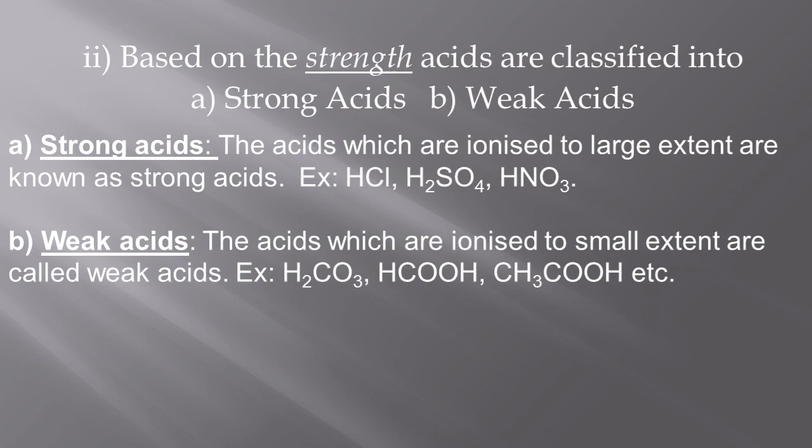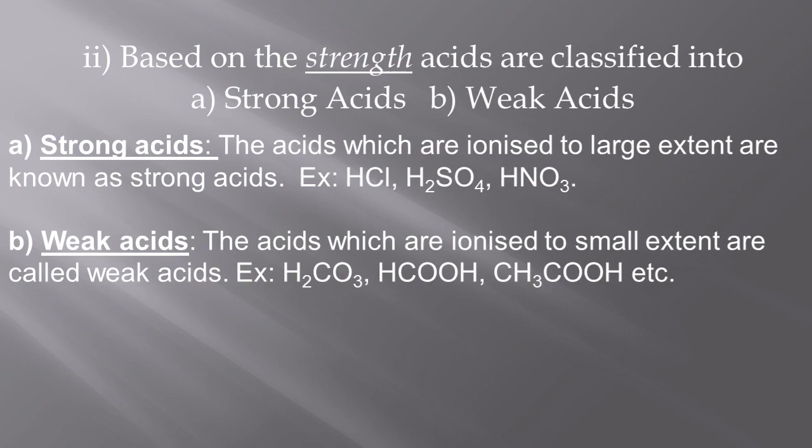Similarly, weak acids are the acids which release fewer H+ ions, which ionize to a smaller extent. Examples are H2CO3, which is known as carbonic acid, another important weak acid. Then HCOOH is formic acid, as I already told.